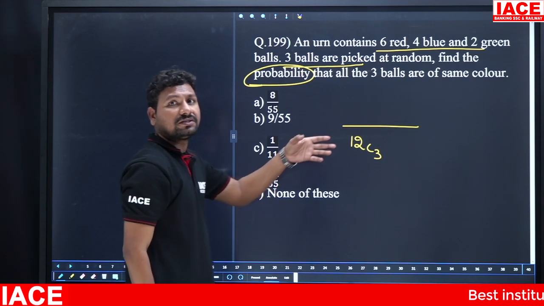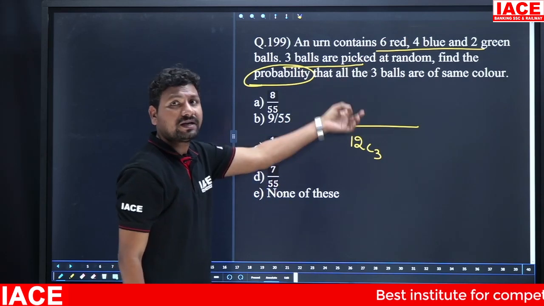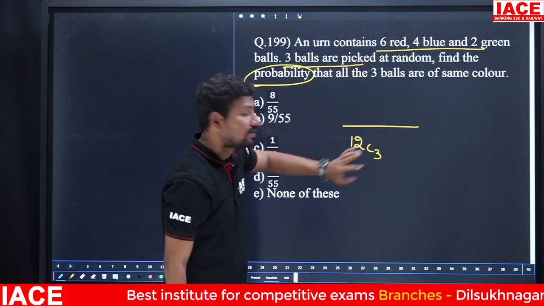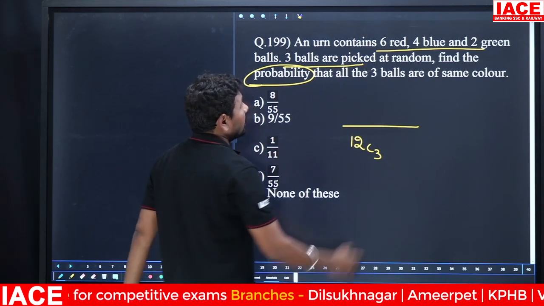Okay, the basic probability formula is what? Probability of an event is equal to the number of favorable events by the number of sample space. Total sample space we should write in the denominator. Total we have 12 balls. Out of 12 balls we have to pick 3 balls. The 3 balls are the same color.